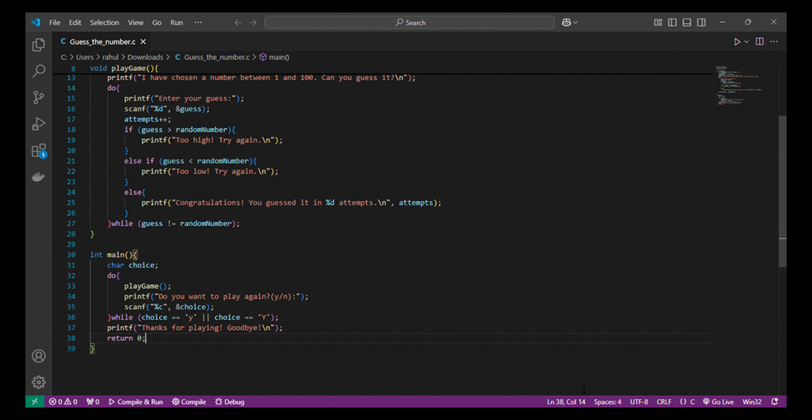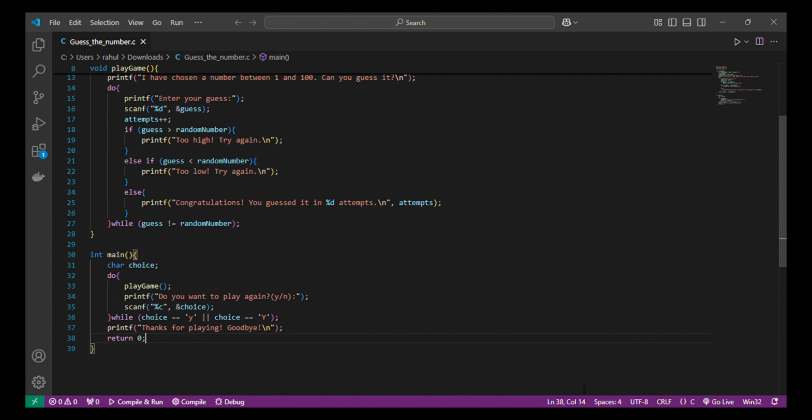Then in the next step, we seed the random number generator with the current time using time(0) and use rand to generate a random number between 1 and 100. The %100 plus 1 ensures the number stays within this range.